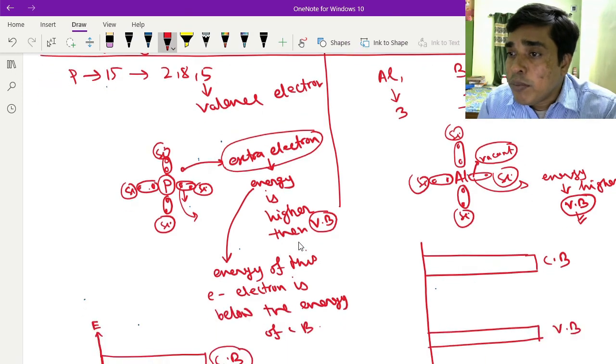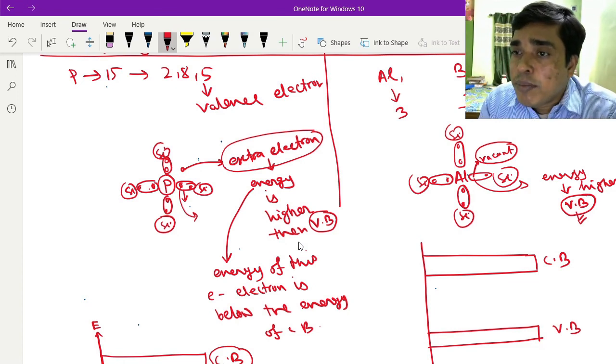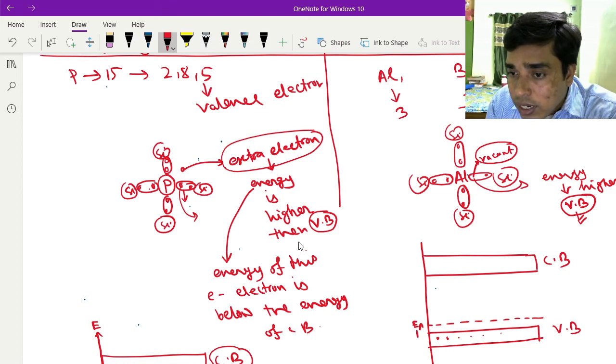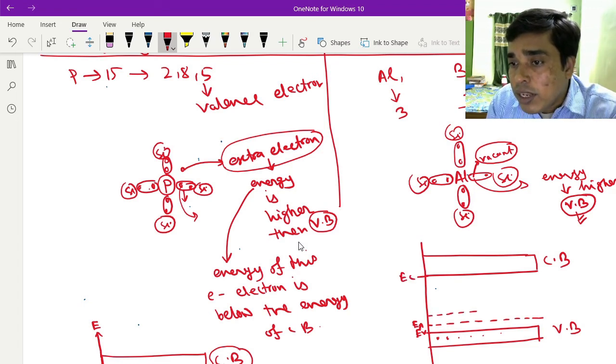So from this valence band, electrons can move and create holes. This vacancy can be filled, so there are many holes. This is called the acceptor energy level, this is called Ev, this is called Ec, and the Fermi energy level will move towards the valence band